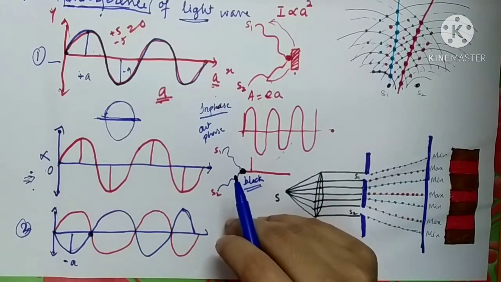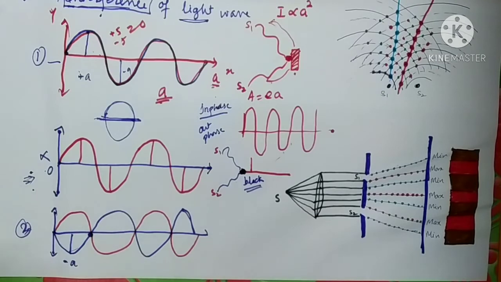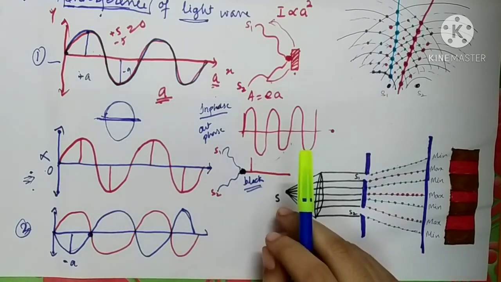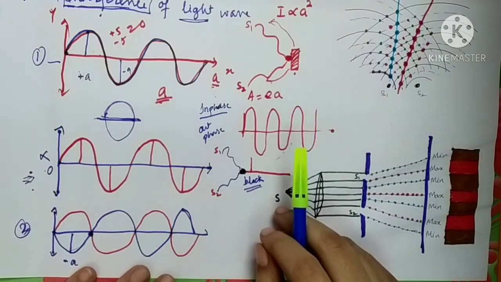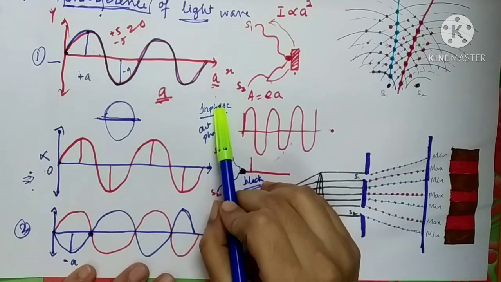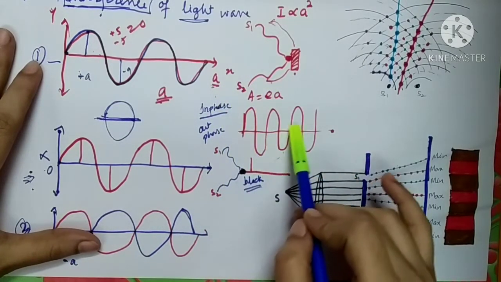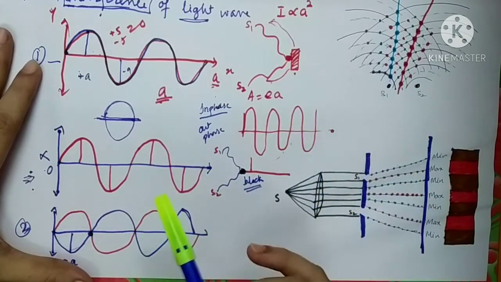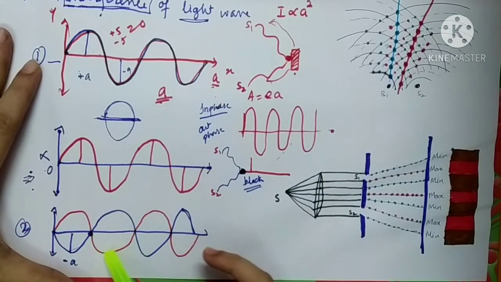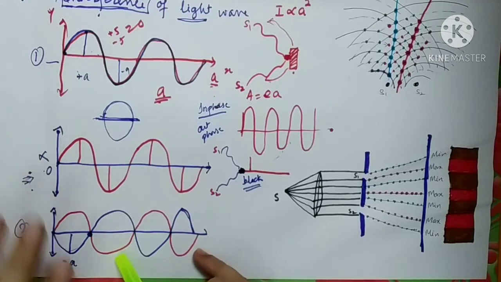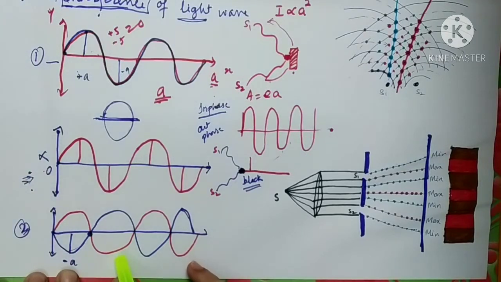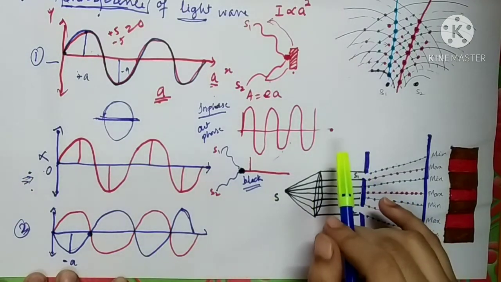So what has happened? It depends on the nature of the waves arriving simultaneously at a single point of a medium, whether they are in phase or out of phase. If they are in phase, then the superposition will be constructive and you will get a bright band, and if they are out of phase, then the interference will be destructive and you will get a dark band.